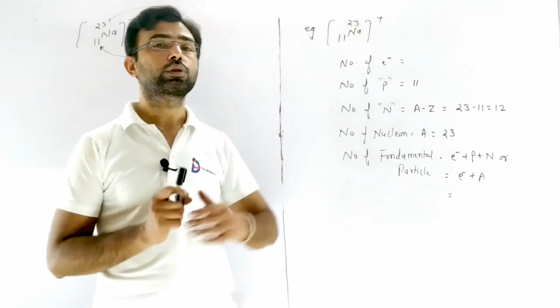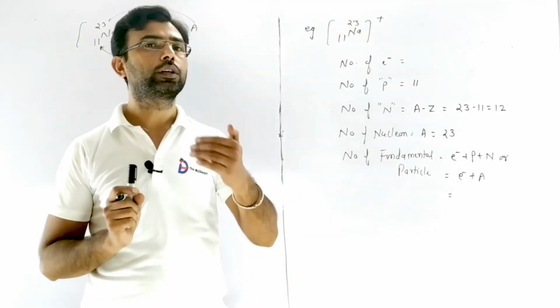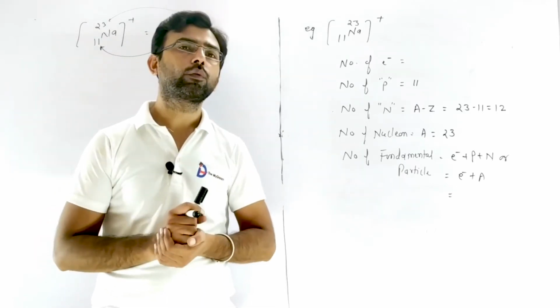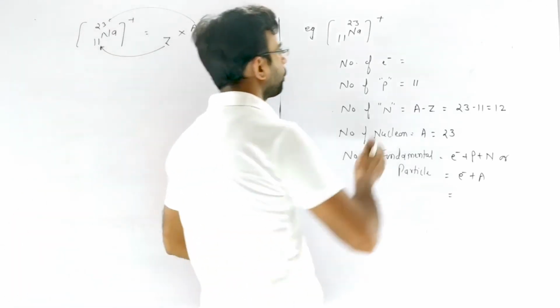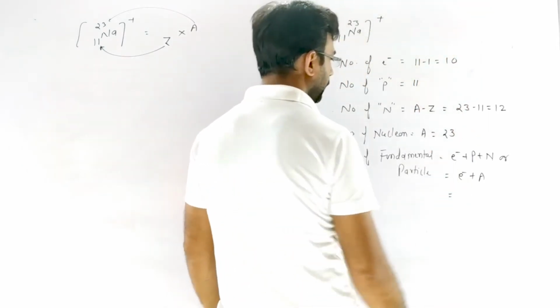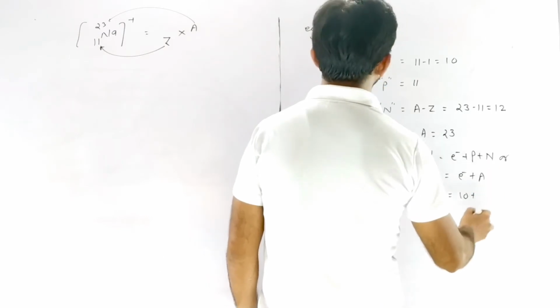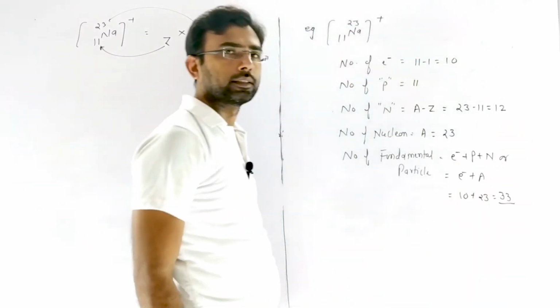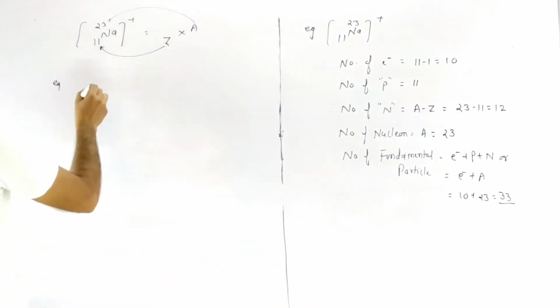But in case of positive charge, it loses one electron, so the number of electron becomes one less than the number of proton. So we write the number of electron is 11 minus 1, 10. So the number of fundamental particle is 10 plus 23, it becomes 33. Similar. Next we discuss one more example.